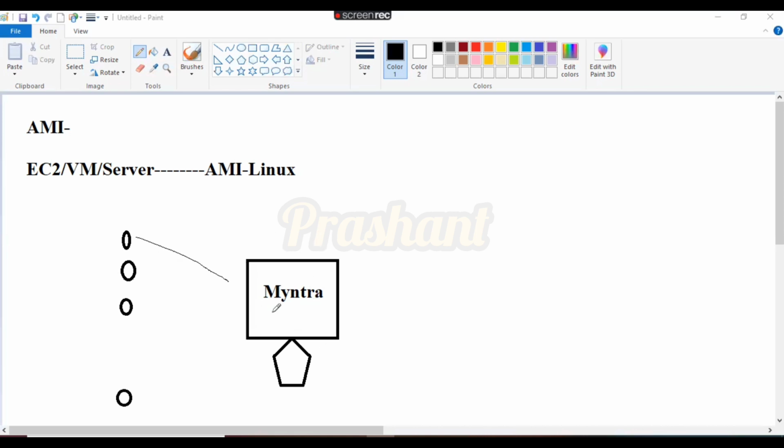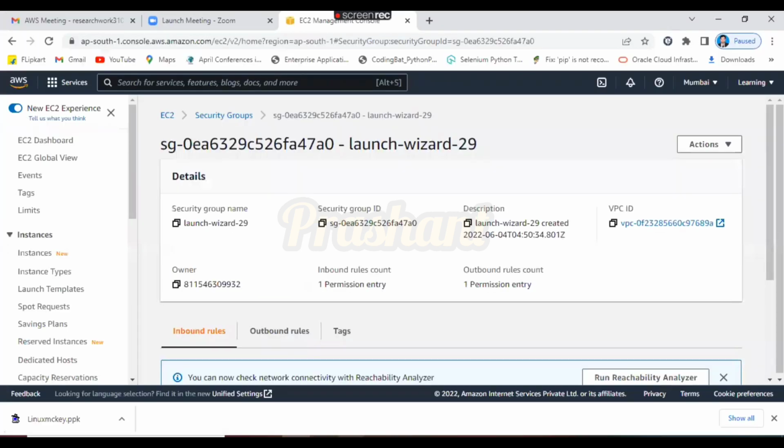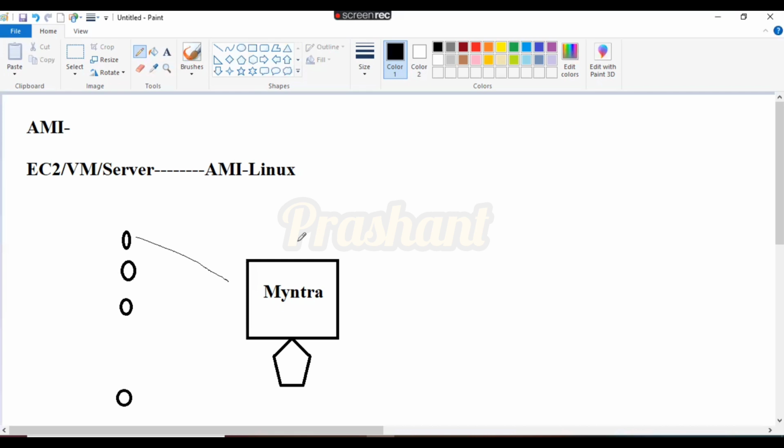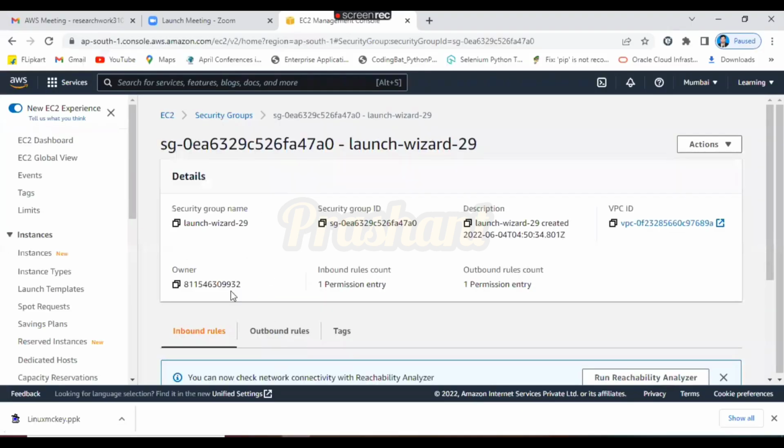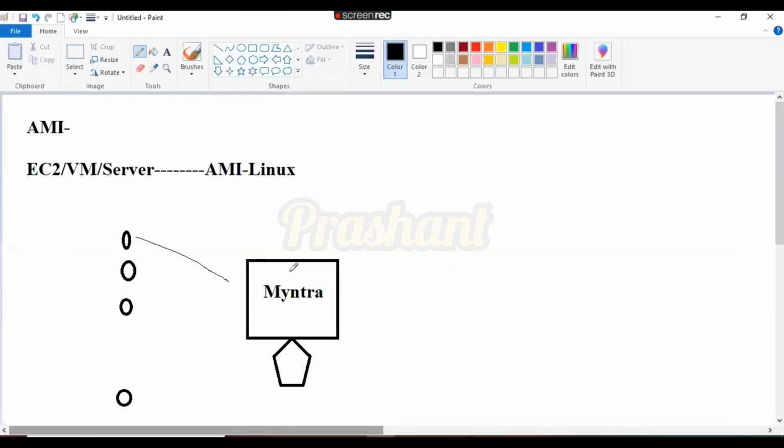Because on their website there is huge traffic, maybe millions or billions of people are accessing and searching for products daily. So they say, please host us, as we want to move from on-premises to cloud. In the first step, they give the information: we want a Windows AMI, Linux AMI, or Ubuntu. Accordingly, you create your EC2 instance. In the future we will learn how to host their website, but now just assume we know how and we hosted it.